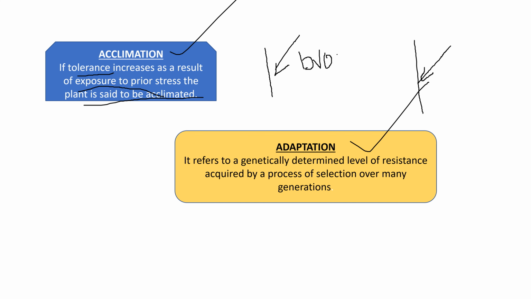When we look at adaptation, it refers to a genetically determined level of resistance acquired by a process of selection over many generations. So adaptation is completely different from acclimation. By adaptation, it refers to a genetically determined level of resistance. So a gene plays a significant or pivotal role here, and that particular resistance is acquired by a process of selection over many generations. So I hope these two terms will be clear for all of you.